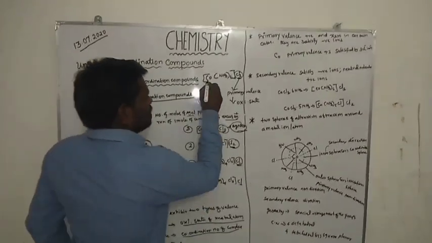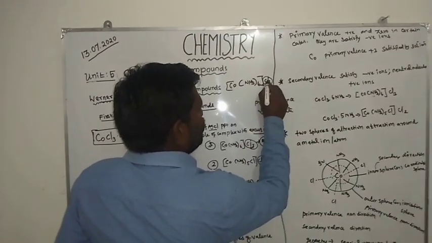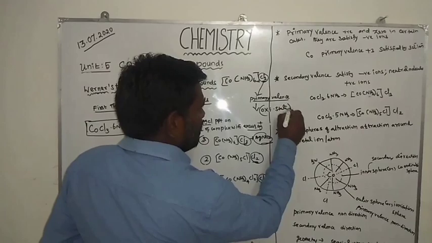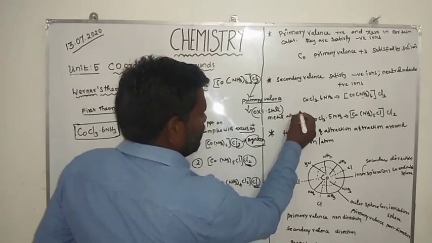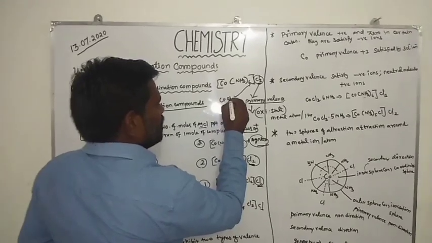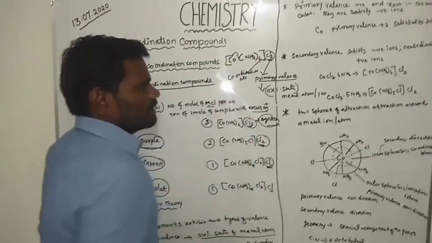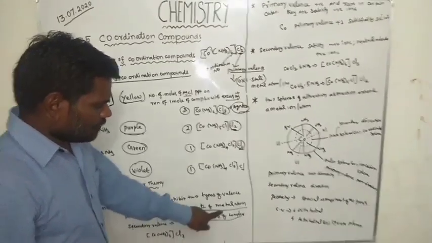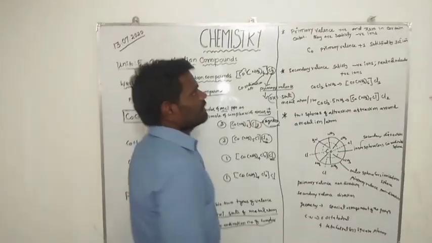For example, in hexaamminecobalt(III) chloride, the three chloride ions are outside the sphere. So primary valency exhibits the oxidation state of the metal atom or ion, and secondary valency is the coordination number of the complex or central metal ion. So primary valency explains the oxidation state of the central metal atom, and secondary valency the coordination number of the central metal atom.